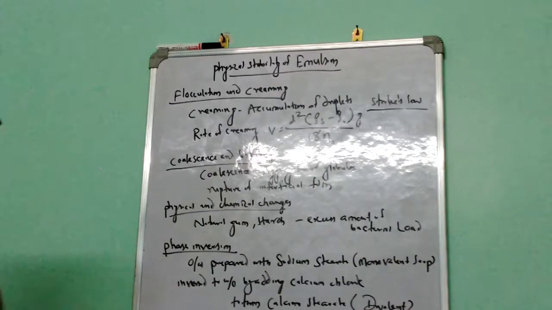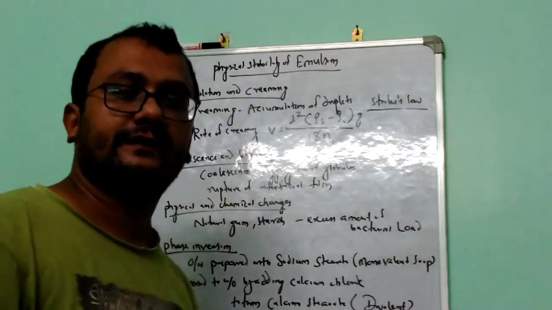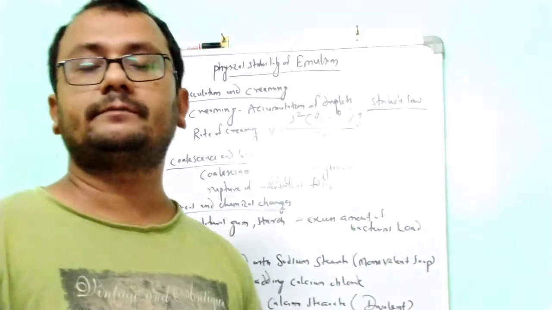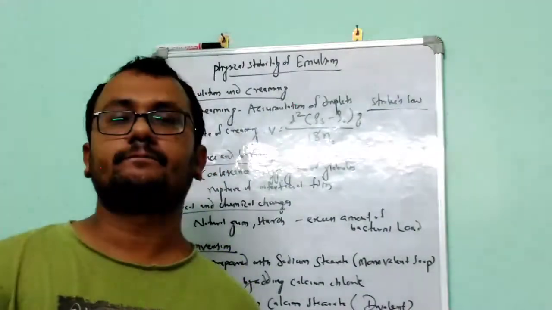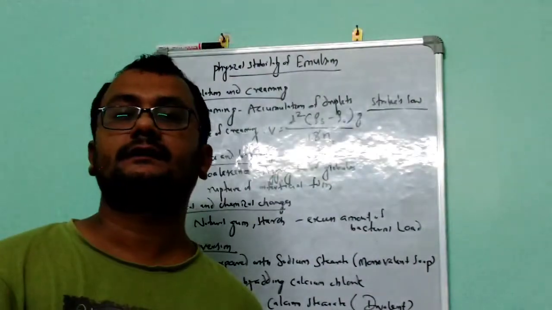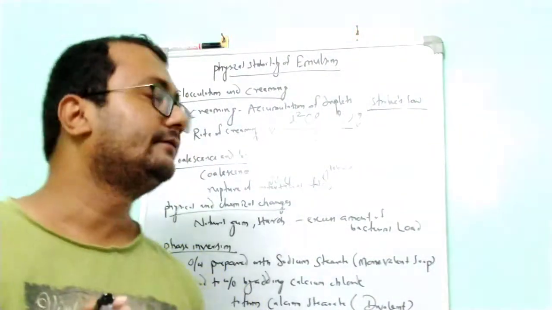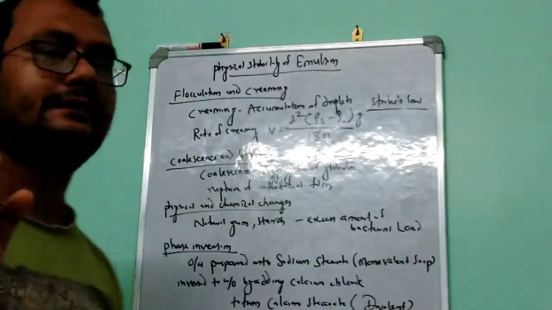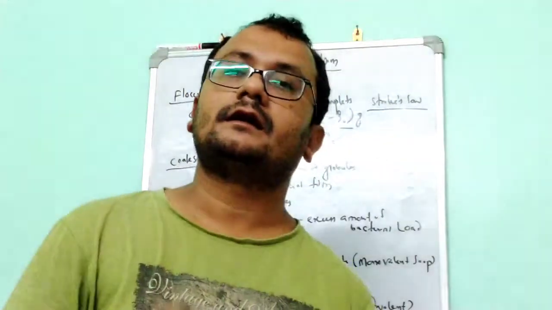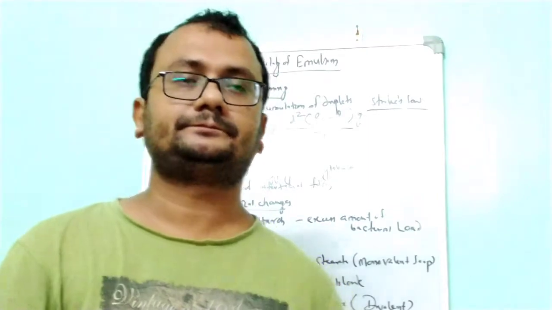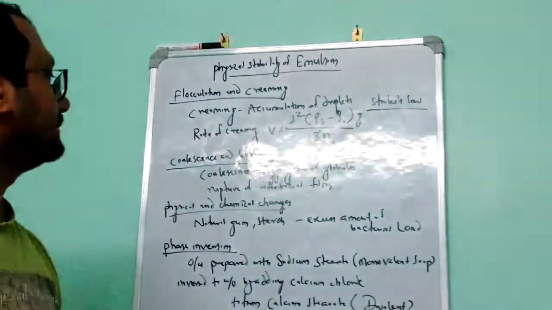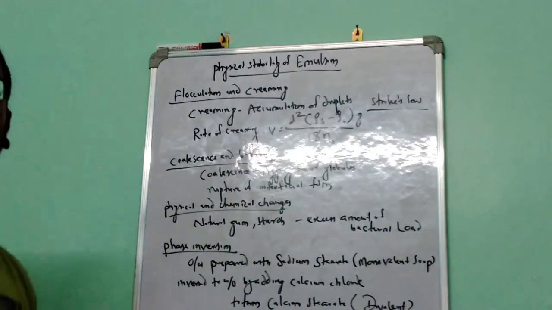So always remember the dispersed phase should not be more than 74% of the total emulsion. If it is more than 74%, then definitely there is a chance of breakdown of the emulsion, and coalescence will occur, and sometimes phase inversion will occur. So these are coalescence and breaking.